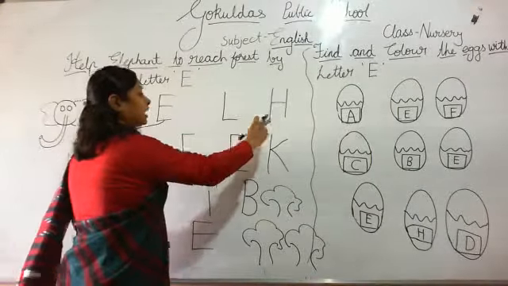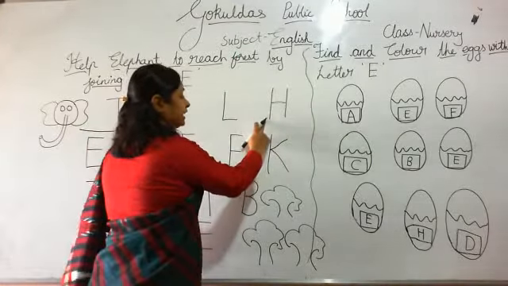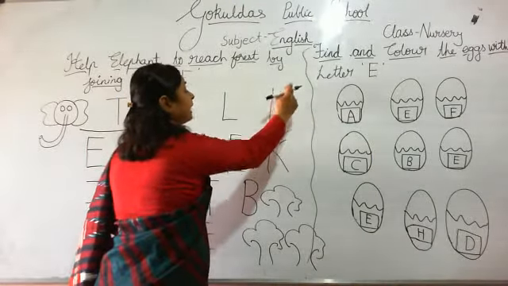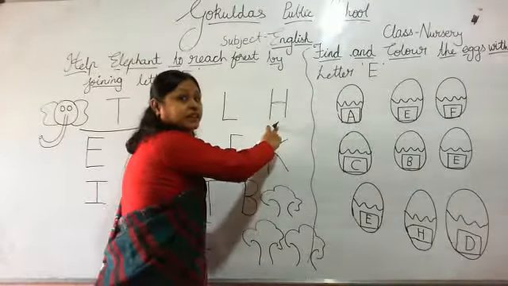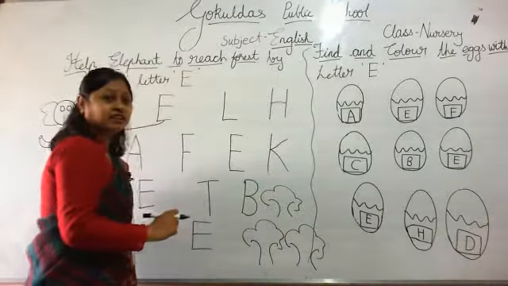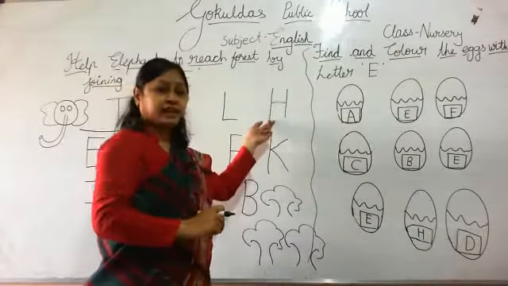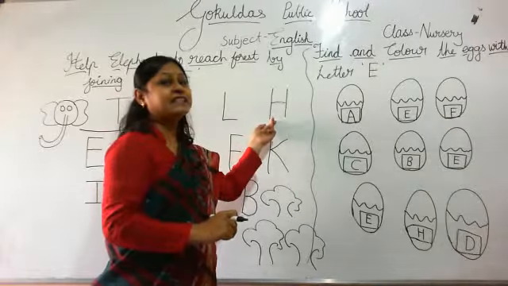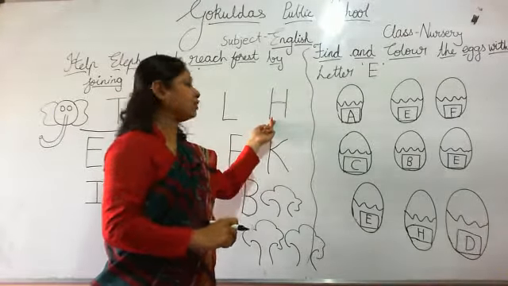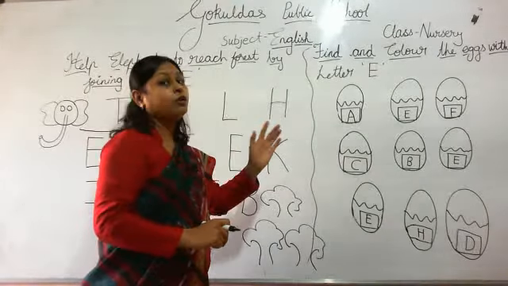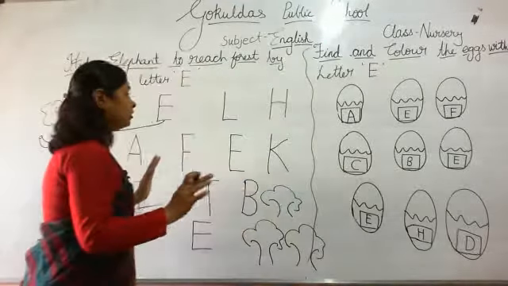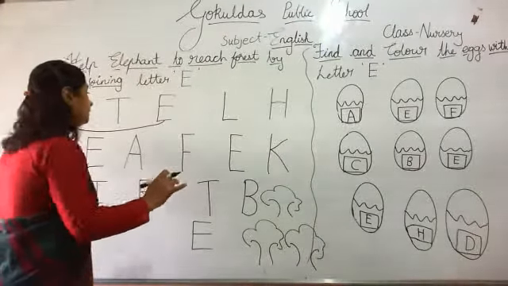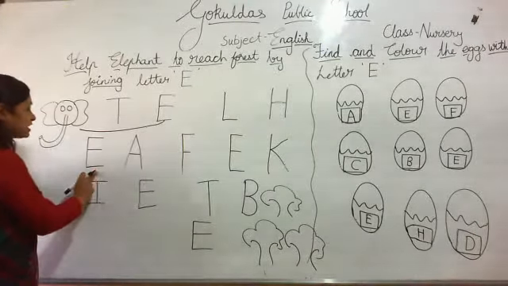Okay, so look at the next letter. Standing line, sleeping line, standing line. Which letter is this? H. So, this is letter E? No. Which letter is this? Letter H. So, we will join the line? No. We will not join the line.